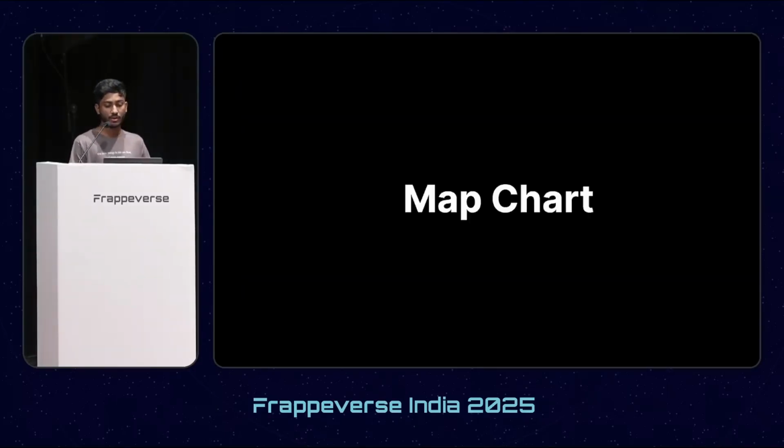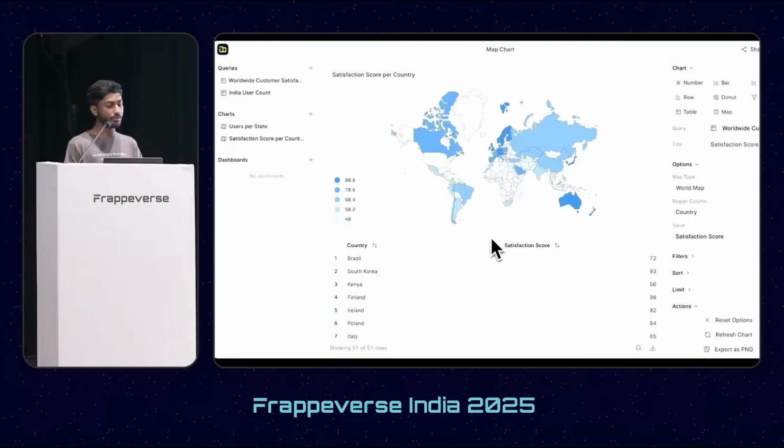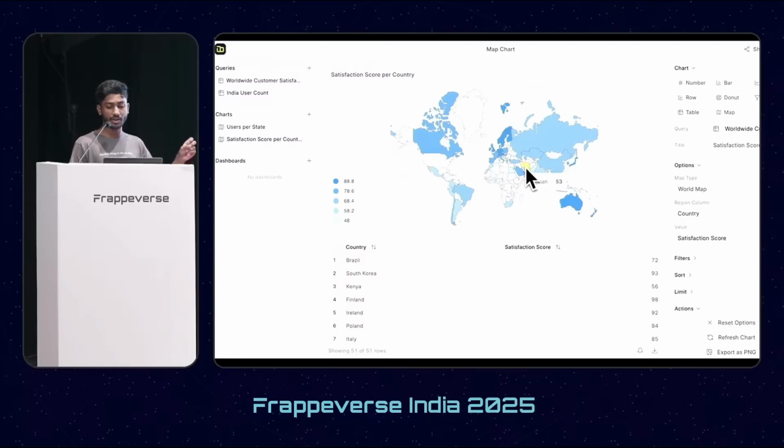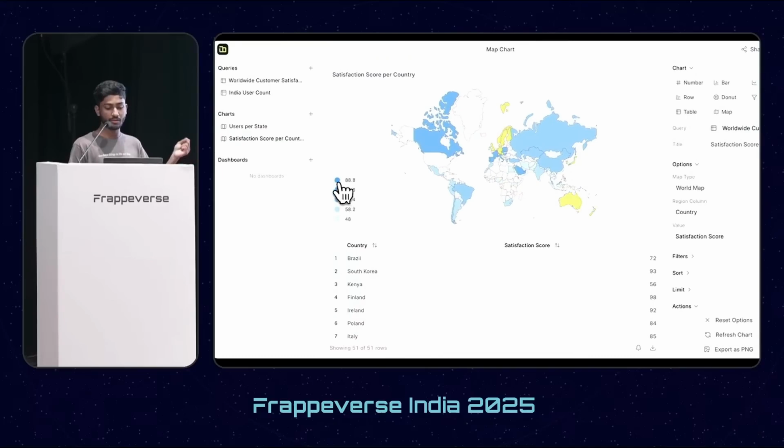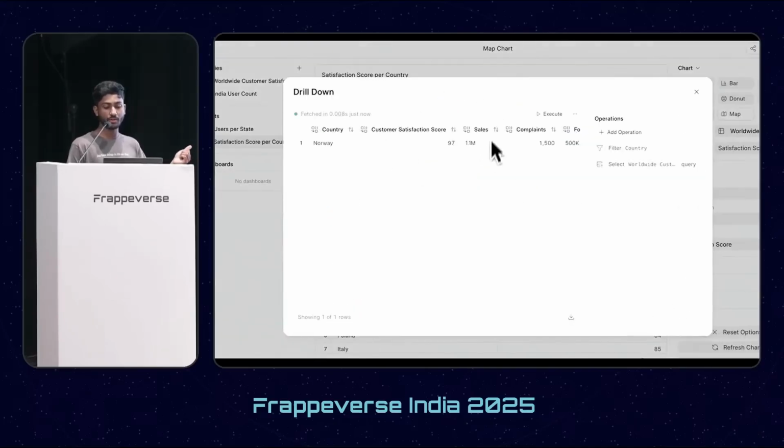Moving on, the most requested feature of Frappe Insights is finally here: map charts. Map charts are not here just to make your dashboards look pretty, but also to gain meaningful insights out of them. Let me walk through it with an example. You can use the visual indicator on the left side to highlight the countries within a range. When you click on a country, it will open the drill down dialog where you can investigate whatever the reason might be for the low or high value.